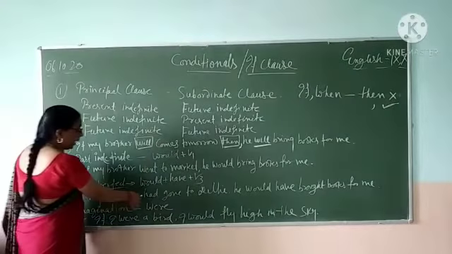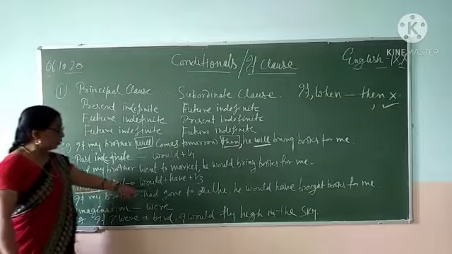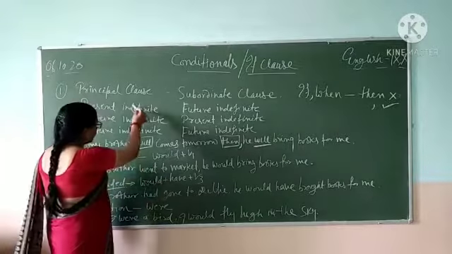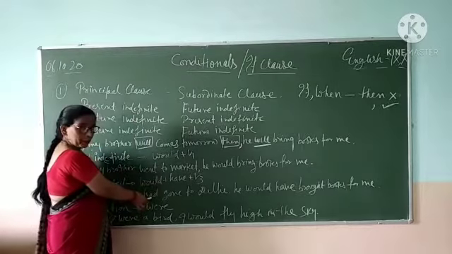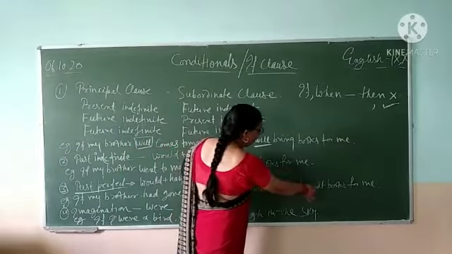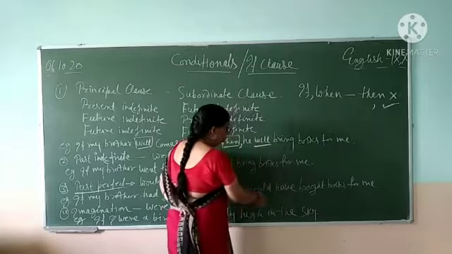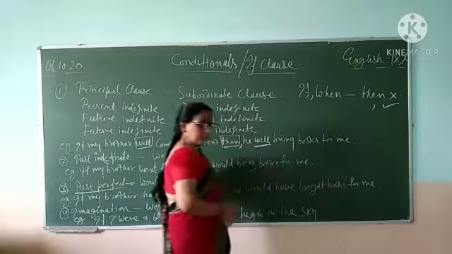If my brother had gone to Delhi, your principal clause is in past perfect. He would have brought, would have V3, brought V3. He would have brought books for me.